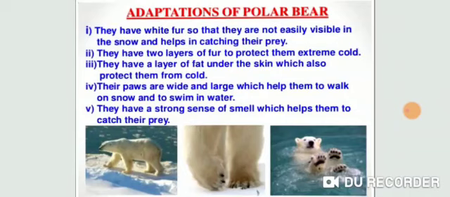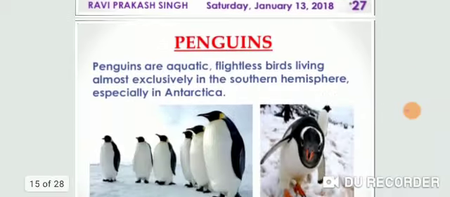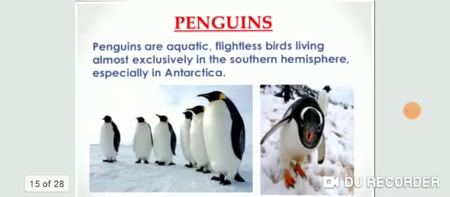The next animal that we will discuss is the penguin. Penguin is a flightless bird that lives in the Antarctic region. Antarctic region means the south polar region of the earth. And as you can see, this is the picture. This is a flightless bird.